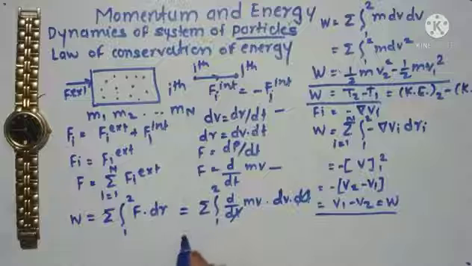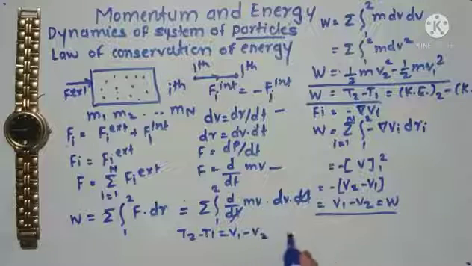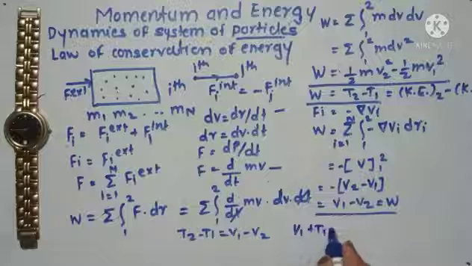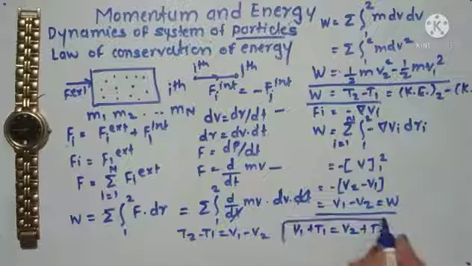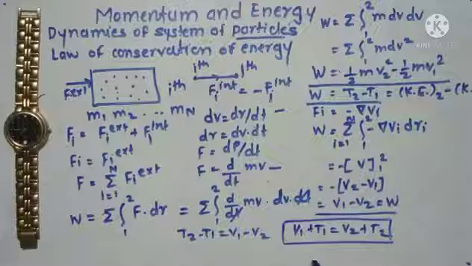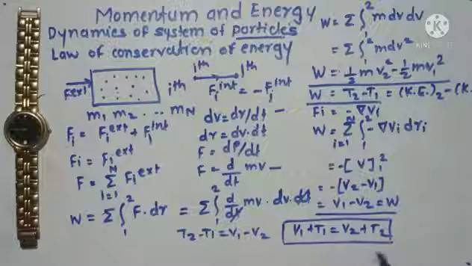Now comparing these two equations, we can say that T2 minus T1 is equal to V1 minus V2, or we can say that V1 plus T1 is equal to V2 plus T2. This is the law of conservation of the energy for the system of the particles, which says that if the external forces acting on a system of the particles are conservative, then energy is also conserved in the system of the particles.